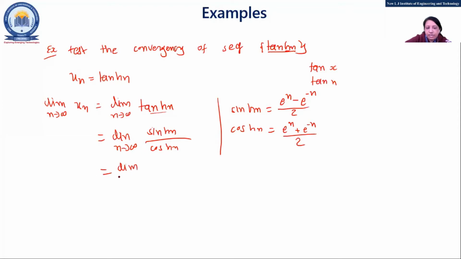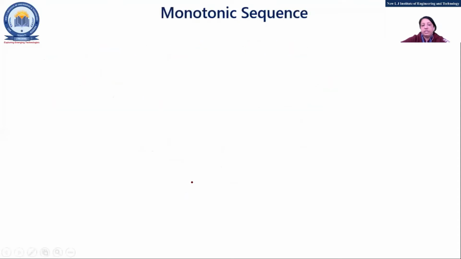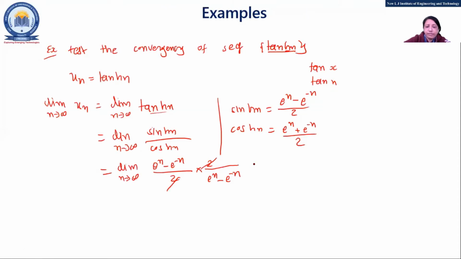So limit n tends to infinity, e raised to n minus e raised to minus n upon 2. Now in the denominator, we can write 2 times e raised to n plus e raised to minus n. The 2 will cancel out. So now we will have limit n tends to infinity, e raised to n minus e raised to minus n upon e raised to n plus e raised to minus n.